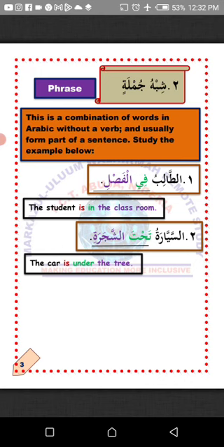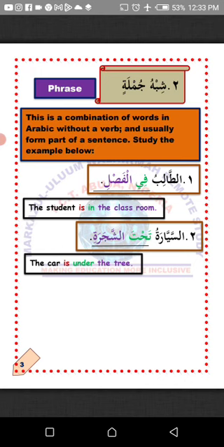MashaAllah. It only forms a part of a sentence. It can never be regarded as a sentence on its own. La'alaka fahimt? I hope you understand. MashaAllah. Another example. Ithnan, number 2.